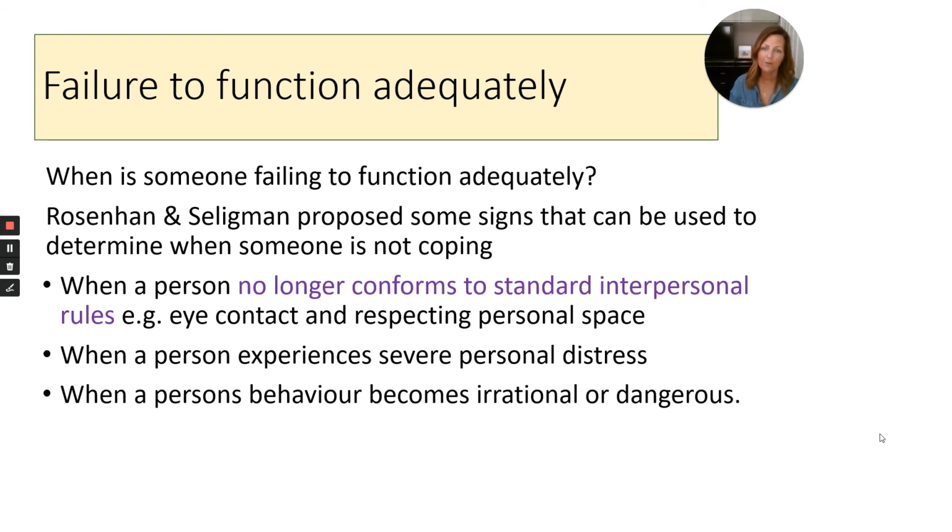When a person experiences severe personal distress, this is a sign of failure to function adequately as well. And also when a person's behaviour becomes irrational or dangerous. Again, another sign, says Rosenhan Seligman, that somebody is failing to function adequately.